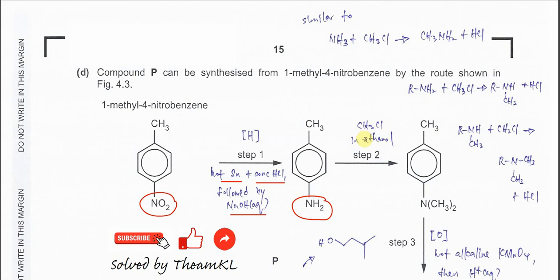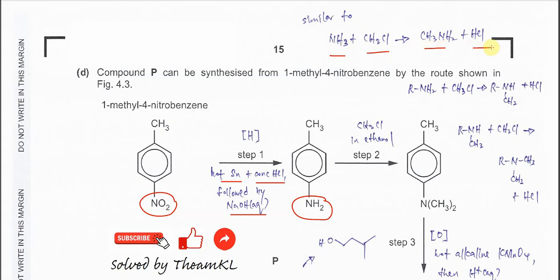This one you need to recall what you learned in AS: the reaction between ammonia and a halogenoalkane. So in this case it is the chloromethane. So when we have ammonia with the chloromethane, it will form this primary amine.